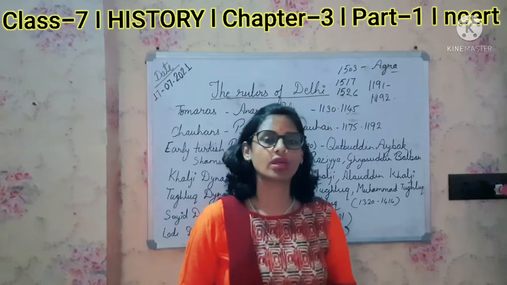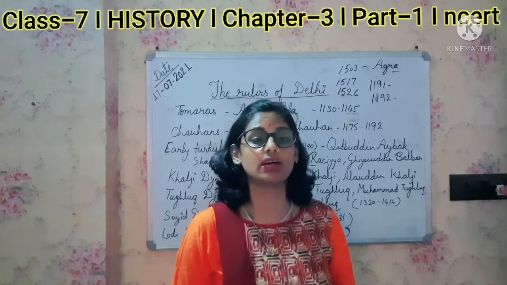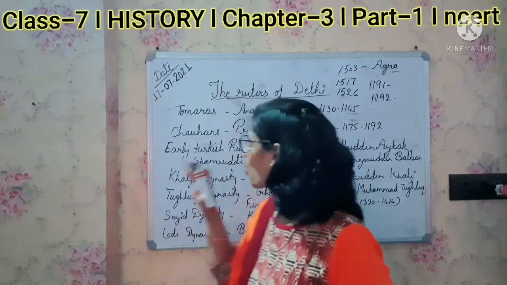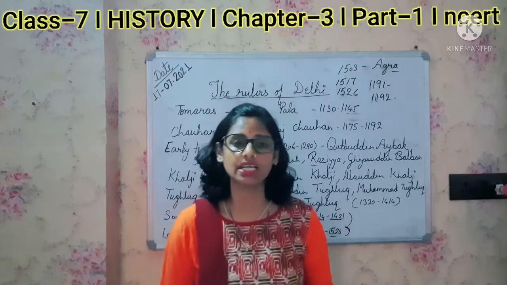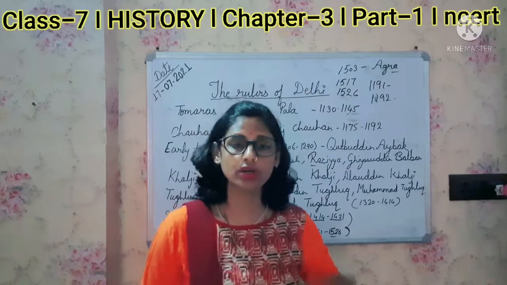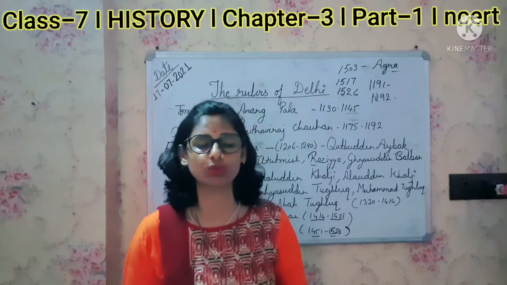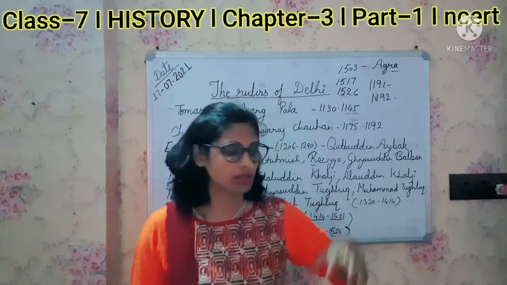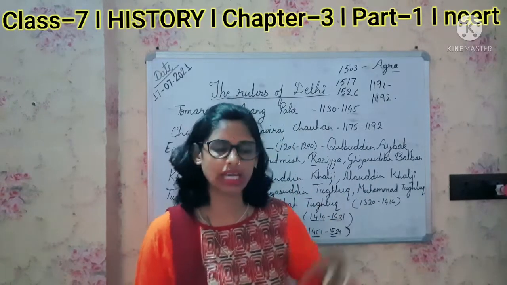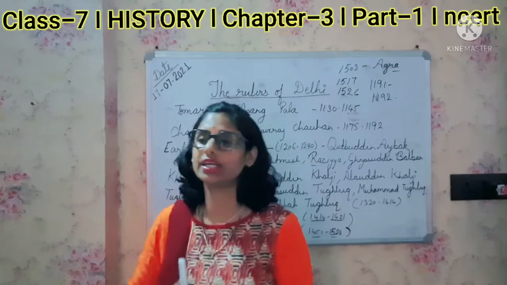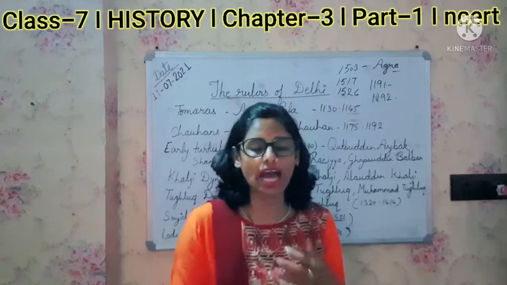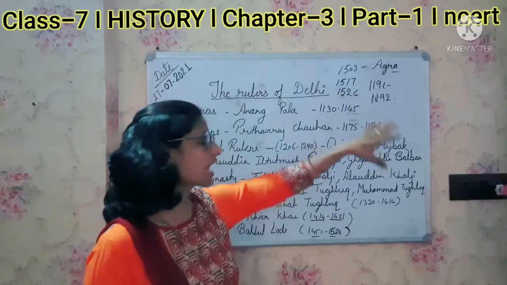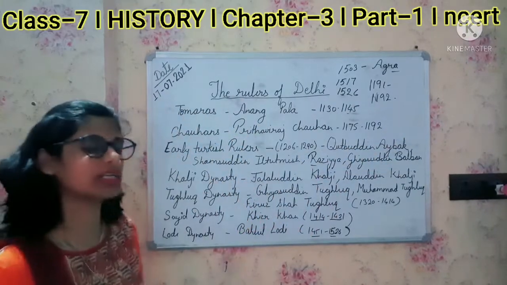So that's how we can see the decline of the Delhi Sultanate. By understanding all the rulers of Delhi, we can say that it had been very difficult for the rulers to rule over a large part of India from one place, as they made Delhi their capital and circulated the administration from Delhi itself. And so we can say it was very difficult; many dynasties came into existence.